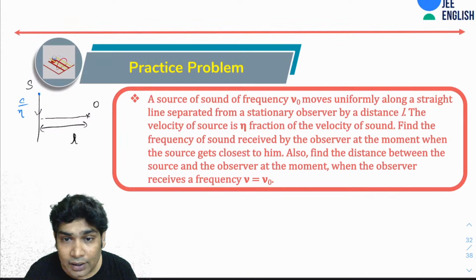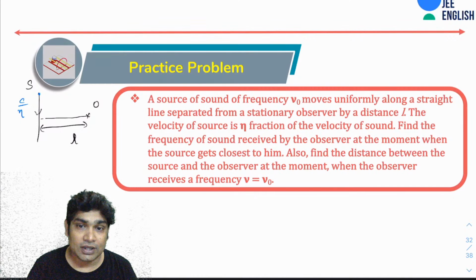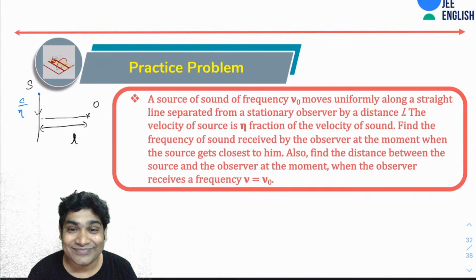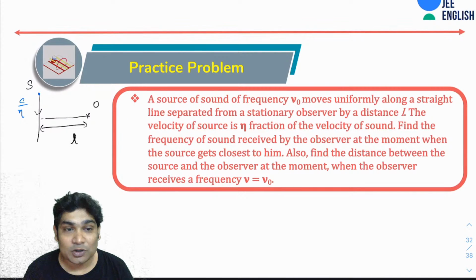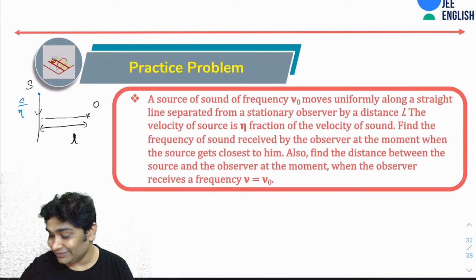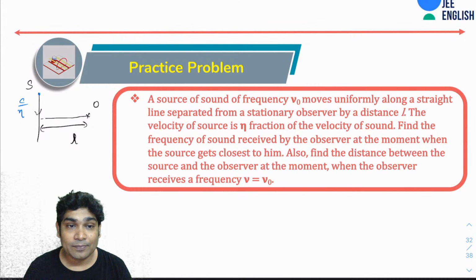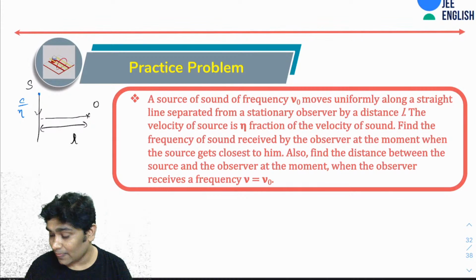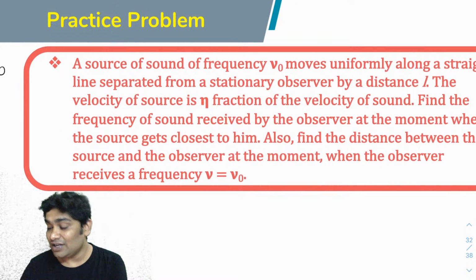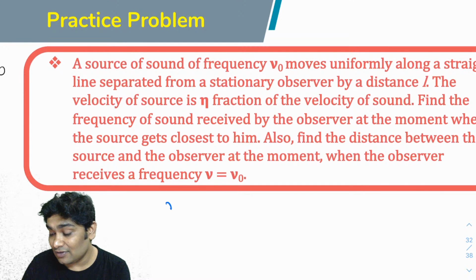So Vanchika, that is not the correct answer. Hello, Saurabh. The answer for the first part, by the way, is nu equals mu naught times square root of 1 minus eta square.